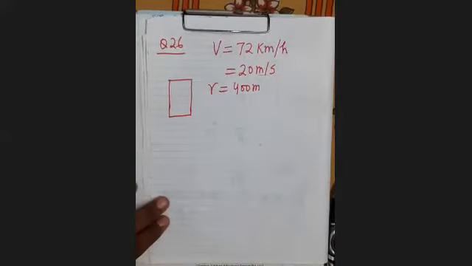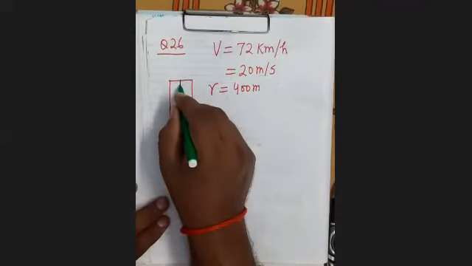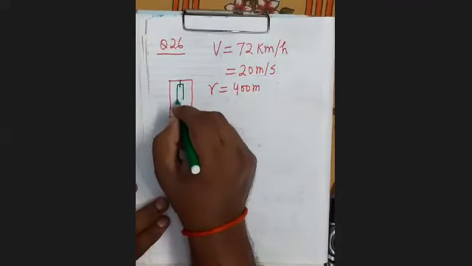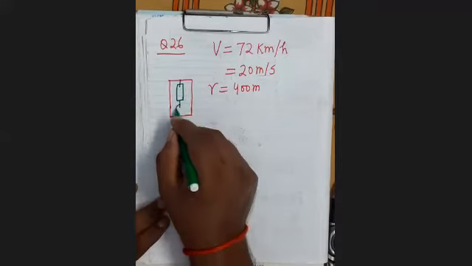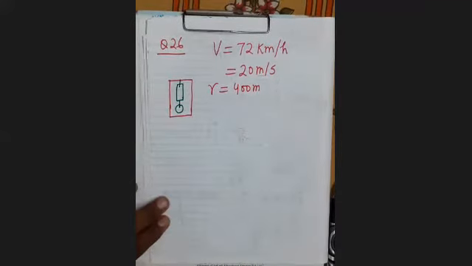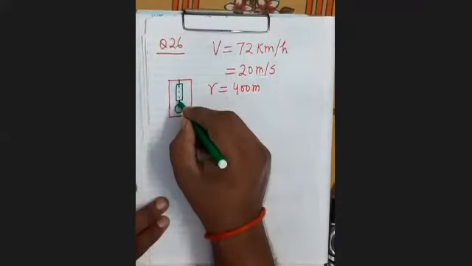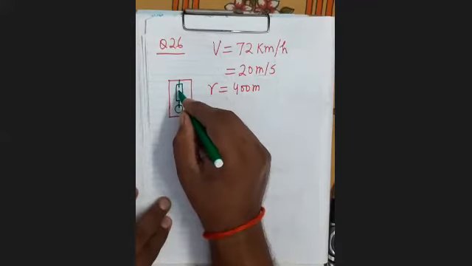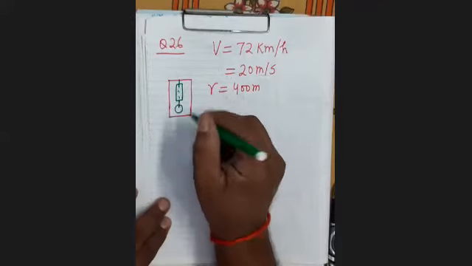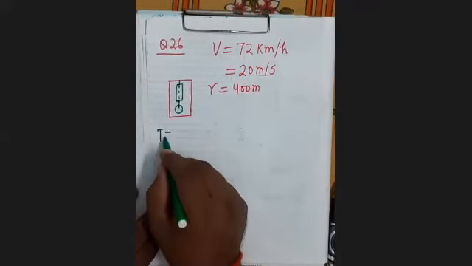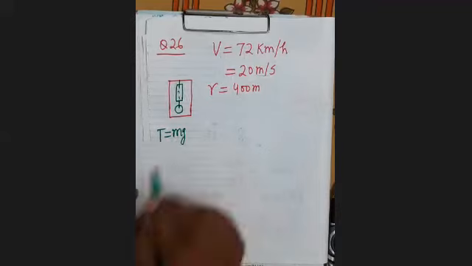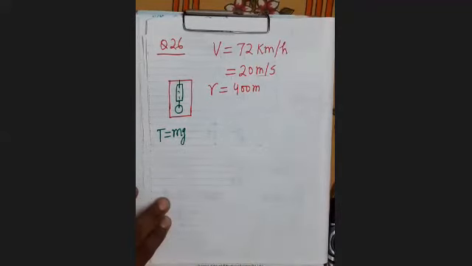And this is the spring balance here, and this is the body loaded here. So what will be the reading of the balance? The reading of the balance will be the same as the tension in the spring, and the tension in the spring will be equal to its weight.